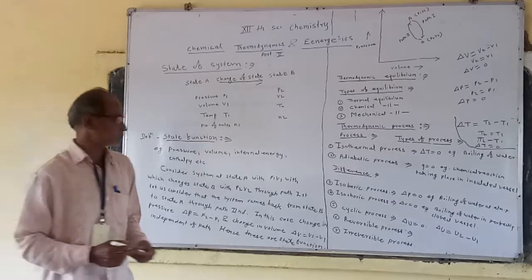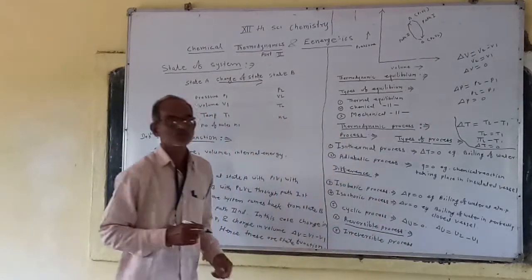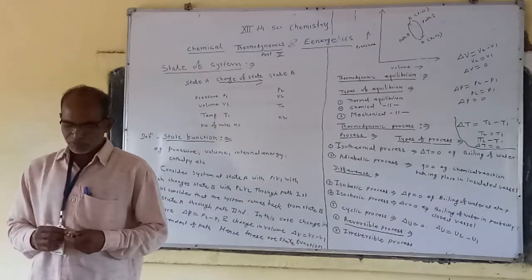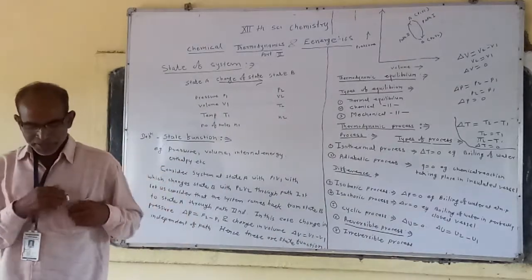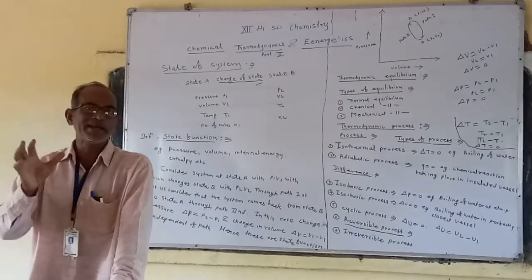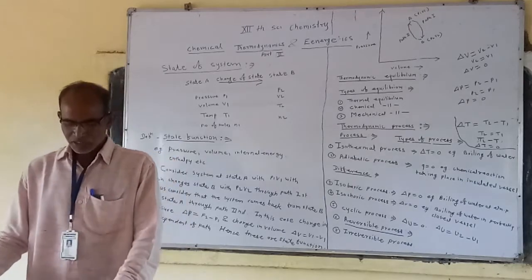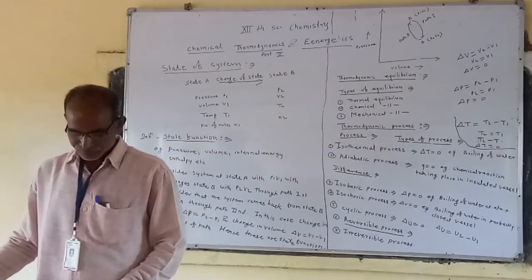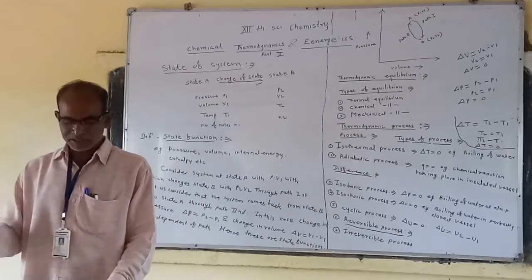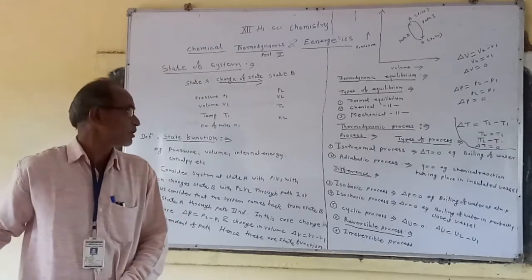Now the next type of process is the reversible process. A reversible process is a process in which driving and opposing forces differ from each other by an infinitesimally small value. It is called a reversible process.